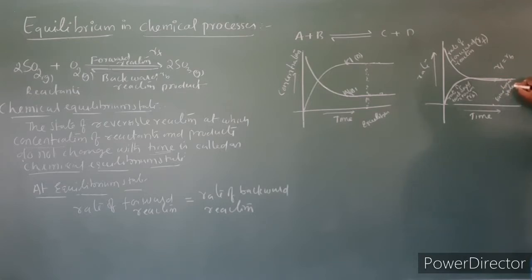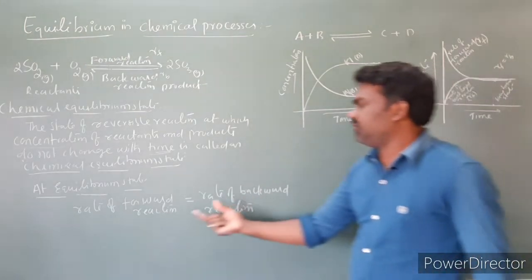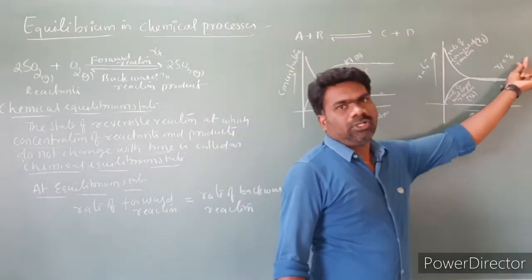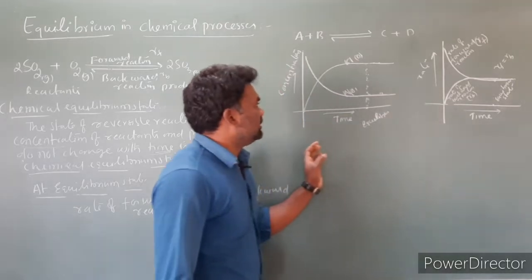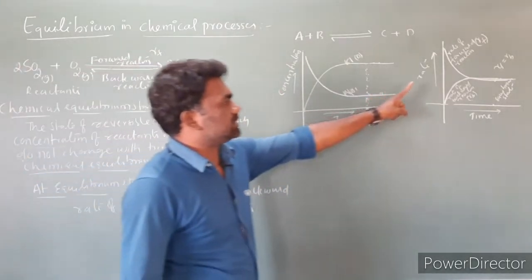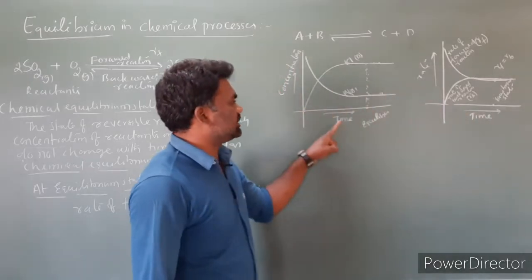This is equilibrium state. At equilibrium state, rate of forward reaction is equal to rate of backward reaction, nothing but RF is equal to RB. So this is the graphical representation of rate of forward and backward reaction. So rate versus time, and here is the concentration versus time.